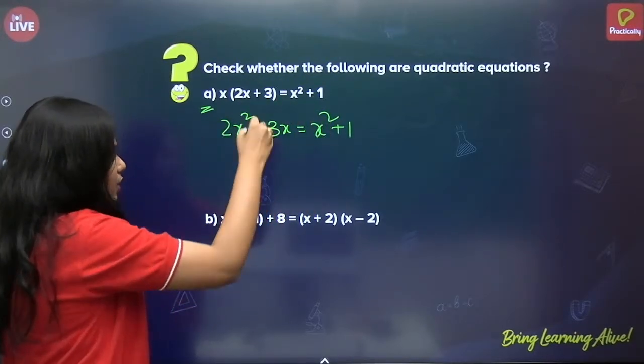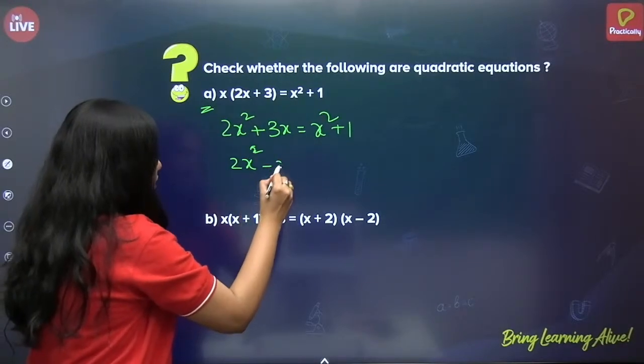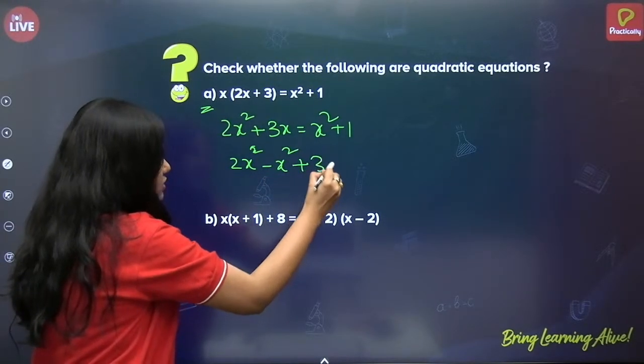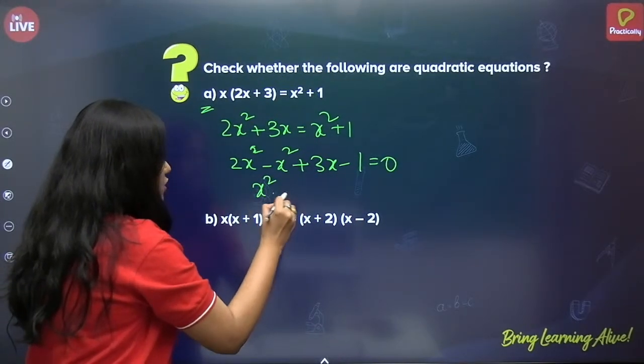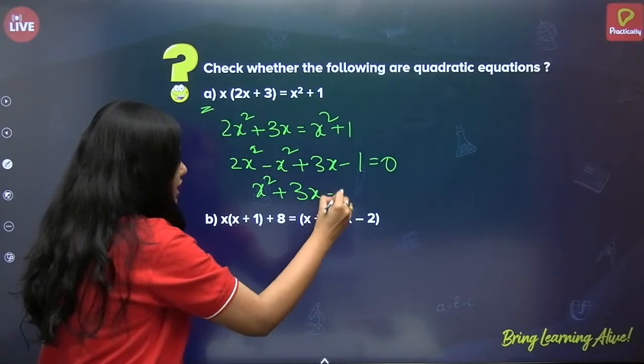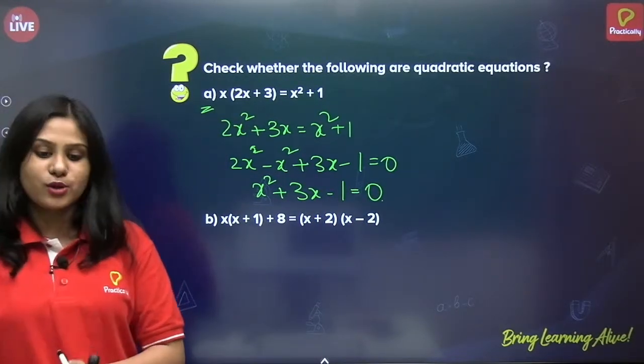So getting x square this side, 2x square minus x square plus 3x minus 1 equals 0. So this is x square plus 3x minus 1 equals 0. And yes, it is a quadratic equation.